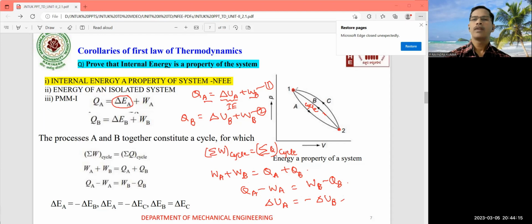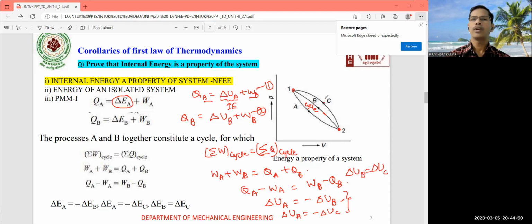In the same way, when a system changes from state 1 to state 2 following the path A, and comes back from state 2 to state 1 following the path C, again you can prove that delta UA is equal to minus delta UC. Combining these two, finally delta UB is equal to delta UC.